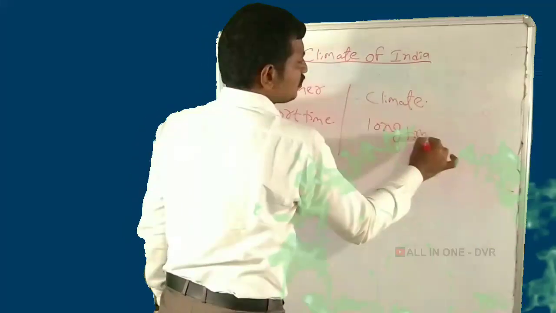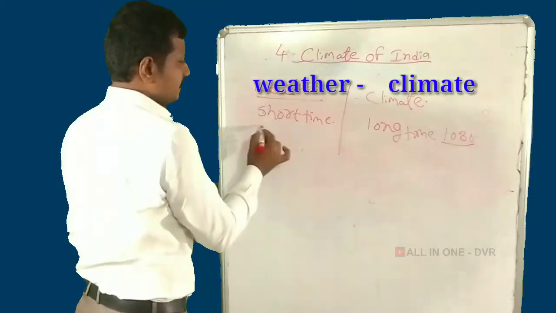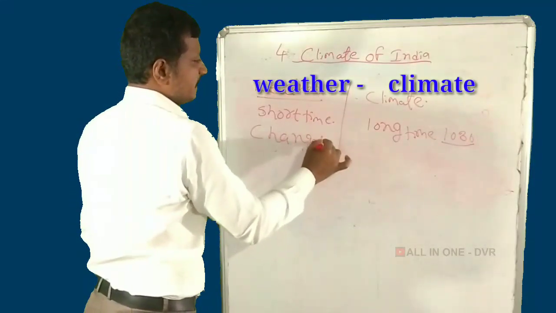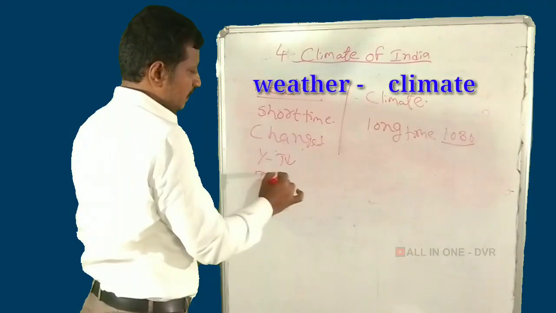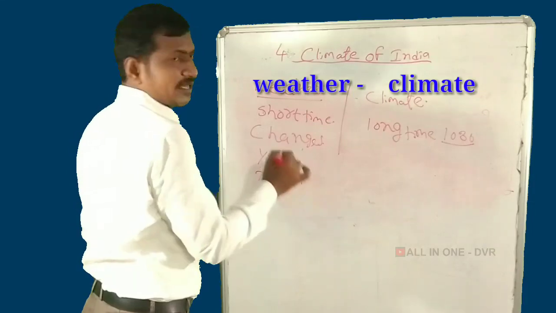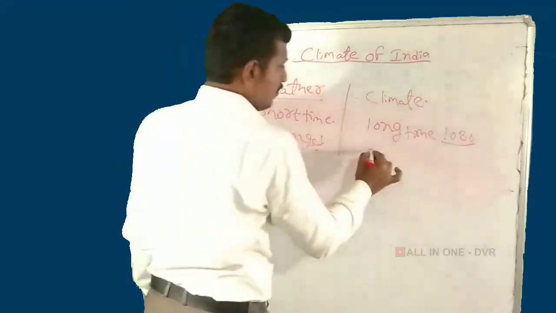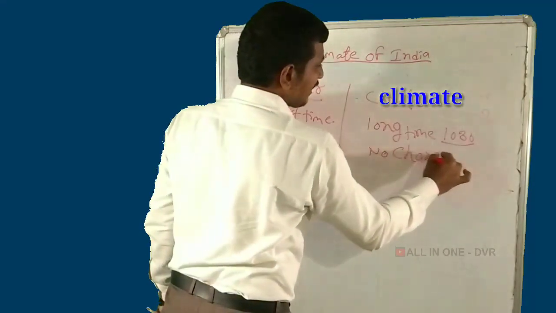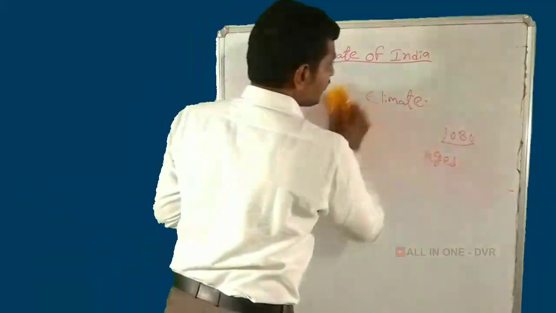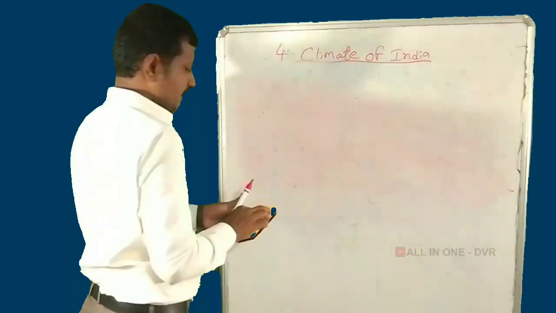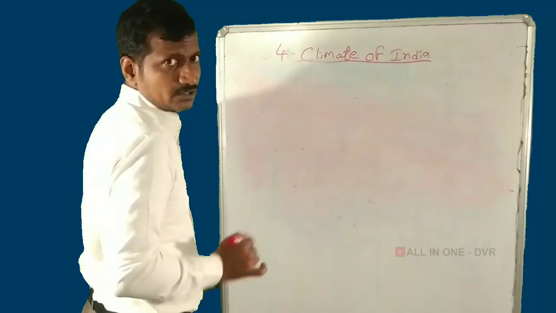Long time means 10 to 30 years. In weather, changes occur. Yesterday the temperature was high. Today there is rain and the weather is cloudy. So the weather changes, but in climate there are no changes. Weather is short term, the climate is long term.